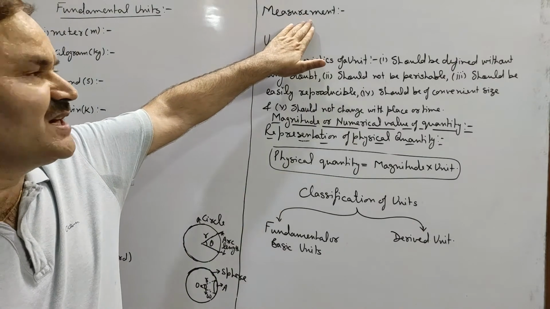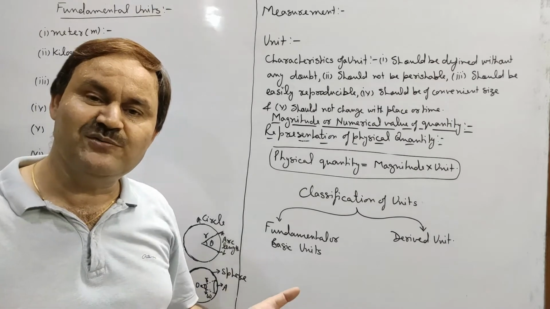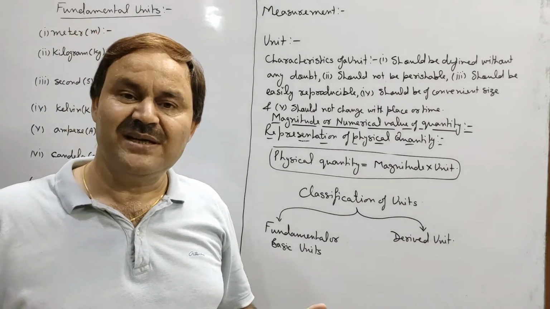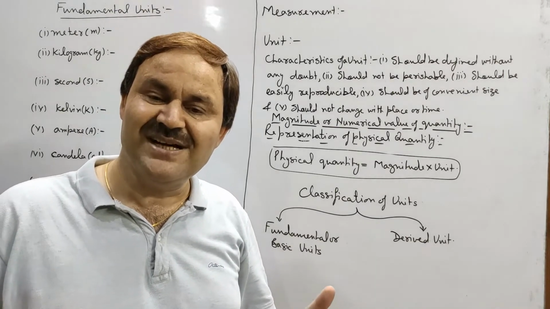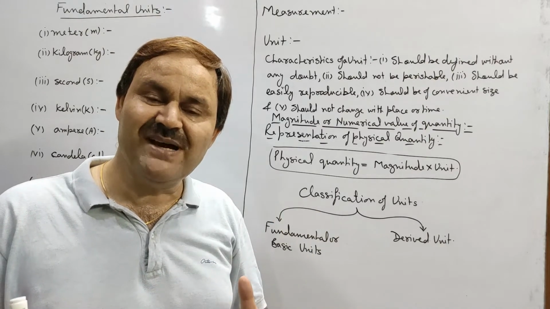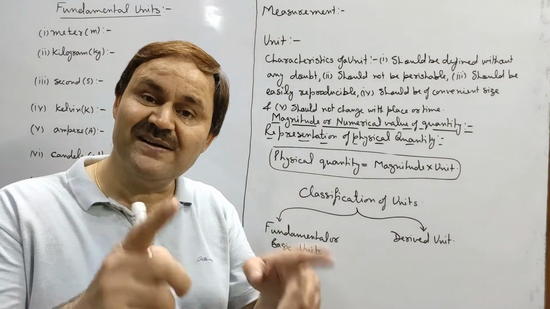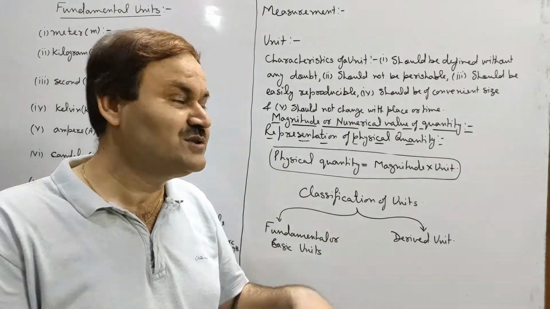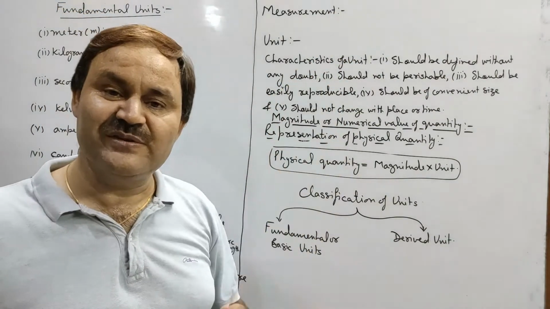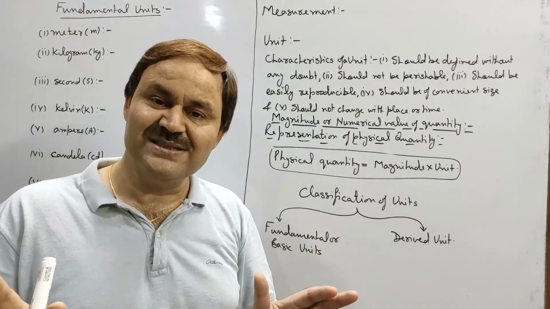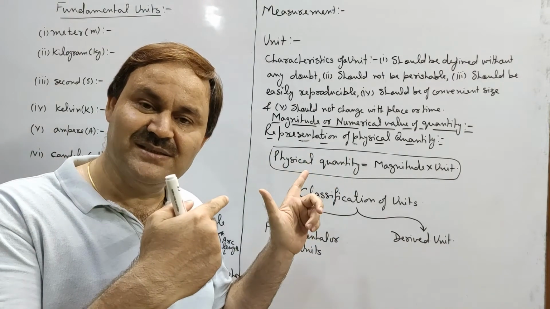Say first we come to measurement. Then measurement of what? Measurement of a physical quantity. Then what is required for measurement? To measure a physical quantity, we will always be requiring a reference standard of that quantity. And that reference standard of the quantity used to measure a given unknown quantity will be called unit of the quantity. So unit means the reference standard of a quantity used to measure that quantity.